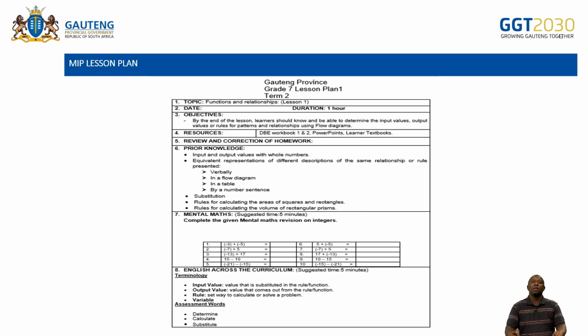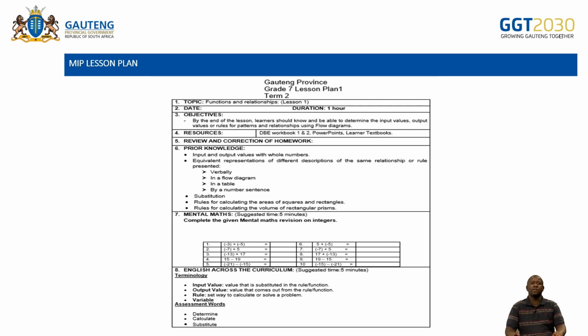This is an example of our lesson plan for MIP. You can see there, it says Gauteng province. I took only lesson 1. All in all, there are about 8 lessons for this topic, and it will be in term 2. You see there, we must indicate the topic. The topic is functions and relationships. It will be your first lesson. Then you must put the date. Then how long is your lesson? Normally we are advising schools to take a 1 hour period.